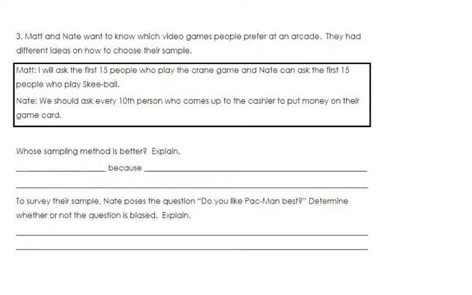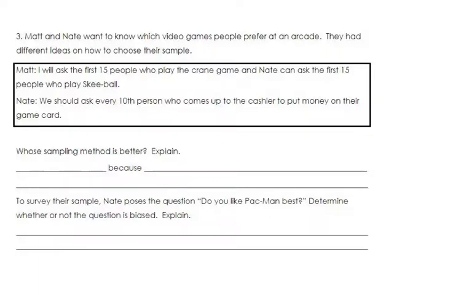It says, Matt and Nate want to know which video games people prefer at an arcade. They had different ideas on how to choose their sample. So Matt's idea was, I will ask the first 15 people who play the crane game, and Nate can ask the first 15 people who play skee-ball. And then Nate's idea was saying we should ask every 10th person who comes up to the cashier to put money on their game card.